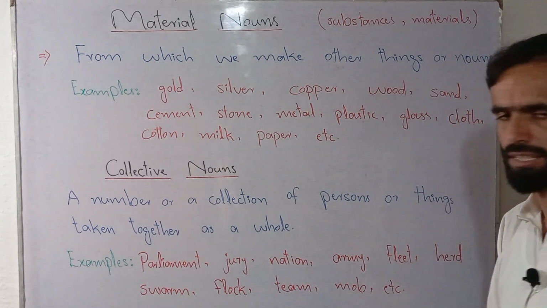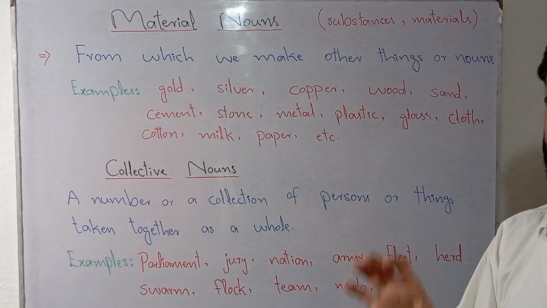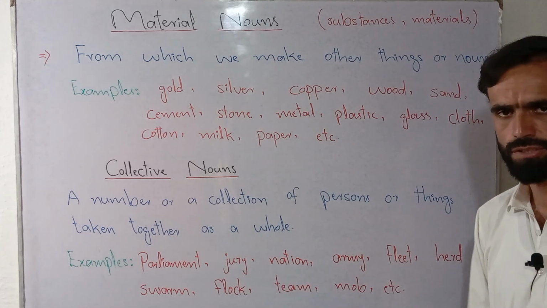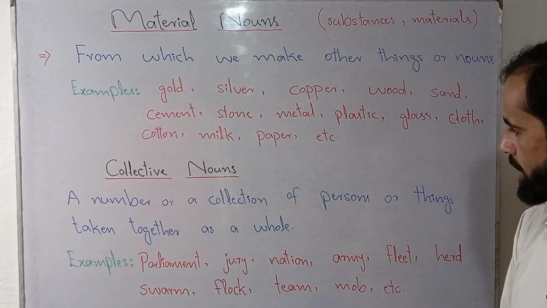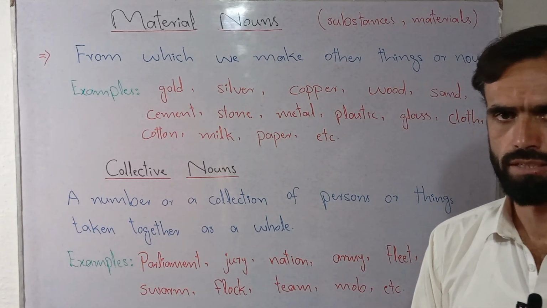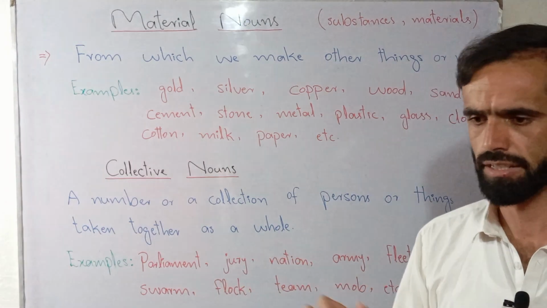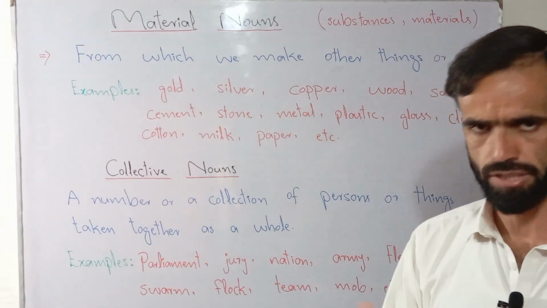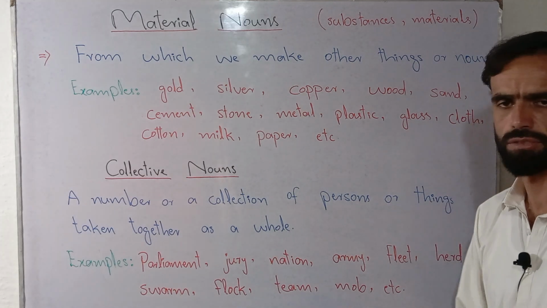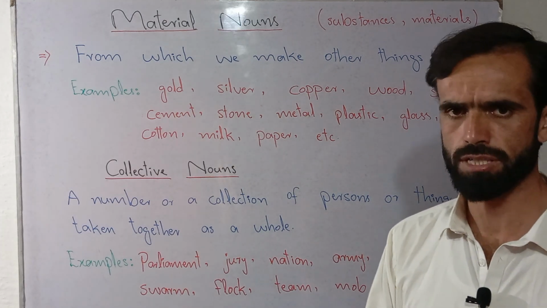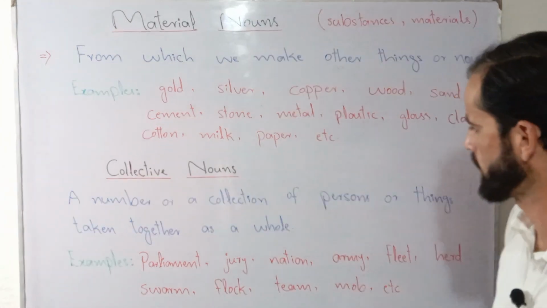That's why we say that they are taken as a whole class. For example, parliament is a collection of parliamentarians. When different parliamentarians come together and join an assembly, that particular assembly or place where they meet for a specific purpose is known as parliament.